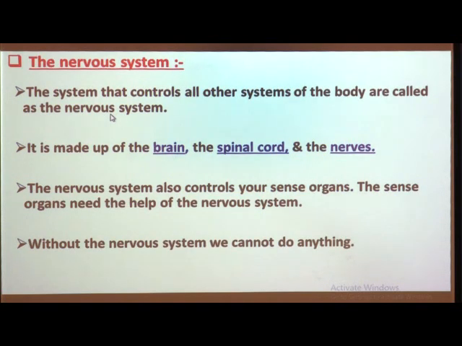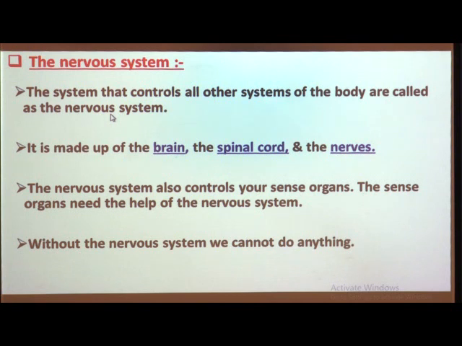So let us see the first point. What is the nervous system and the main organs in the nervous system? Students, as we know, our body consists of several organ systems. For example, skeletal system, muscular system, digestive system, reproductive system, excretory system, etc. There are a total of 8 types of organ systems in our body, and in our previous session we studied in detail about the skeletal system and the muscular system.